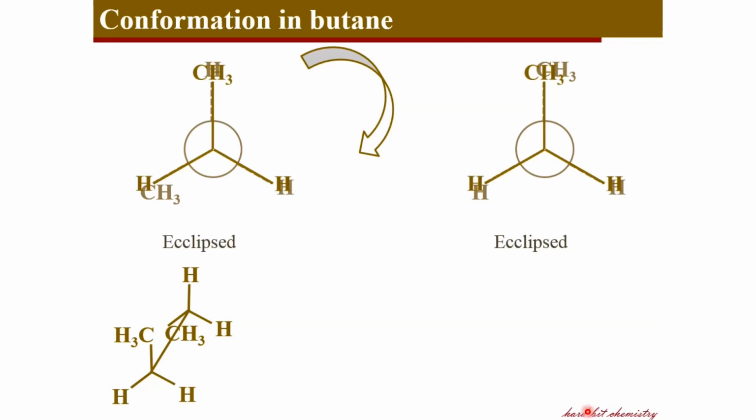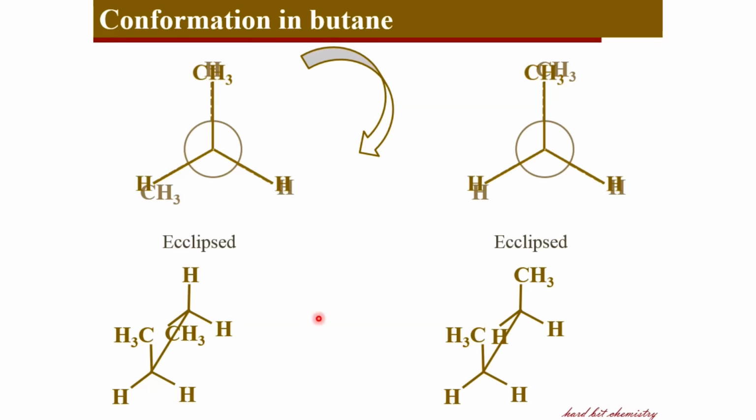eclipsed conformer. But the difference is that here the methyl group on the second carbon and the hydrogen on the third carbon are parallel to each other, whereas here in the second eclipsed form, the 2 methyl groups placed on the second and third carbons are eclipsed to each other. So there is a larger degree of steric strain here because 2 bulky groups are placed close to each other. Here, although the methyl group is large, the hydrogen is not that large, so the steric strain will be less here in the first eclipsed structure than the second eclipsed structure.